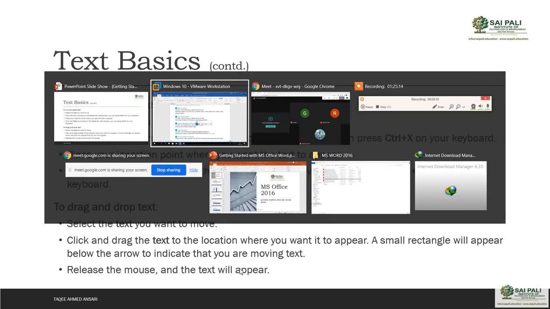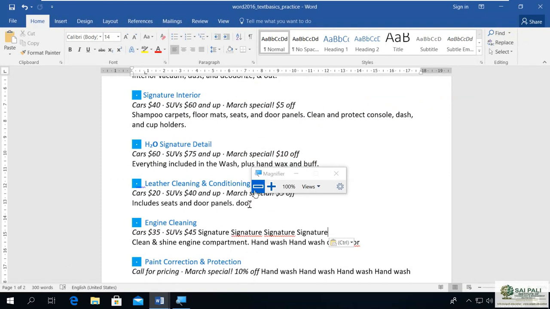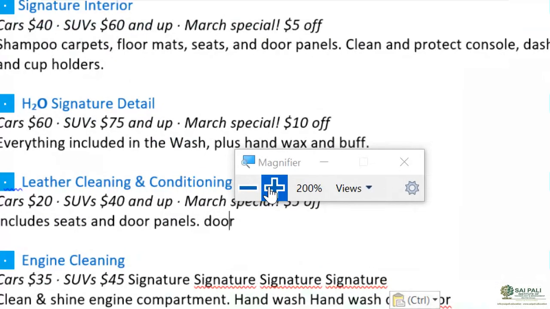Like I want to move some text. I don't want to cut and paste. I just want to move it, because when I cut, it will go to the clipboard and the previous one will be removed. So I want to move something. I want to move this March detail. I want to move this.